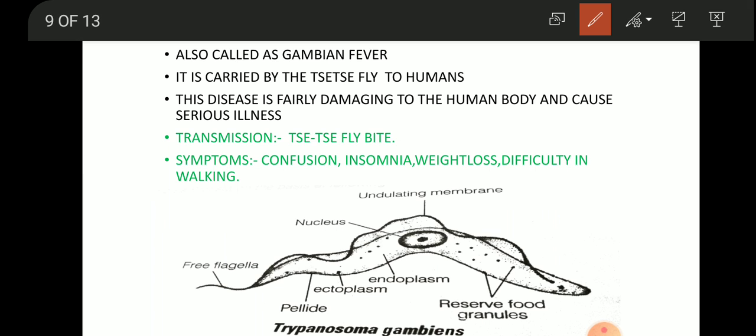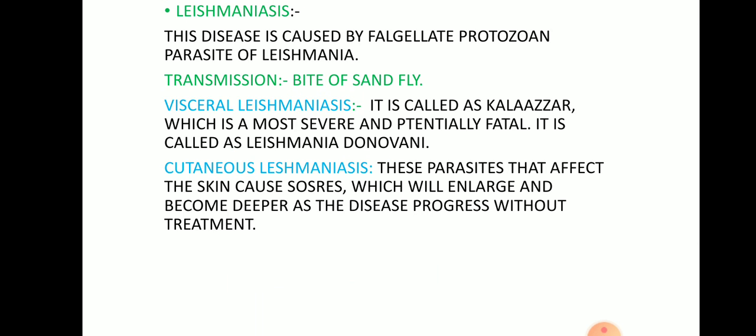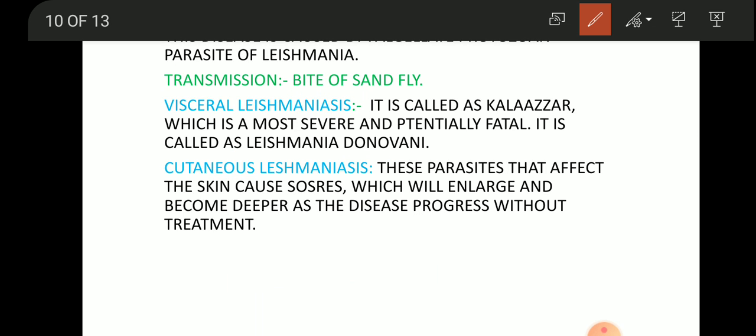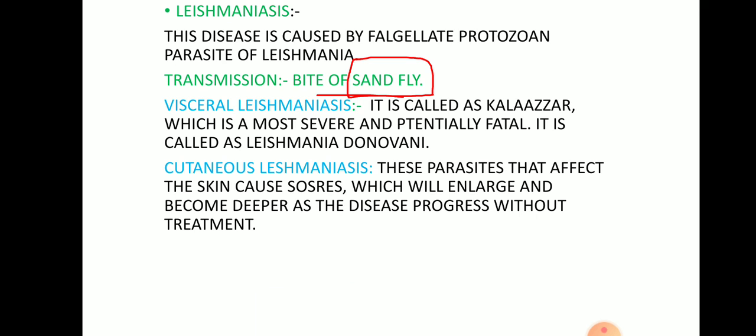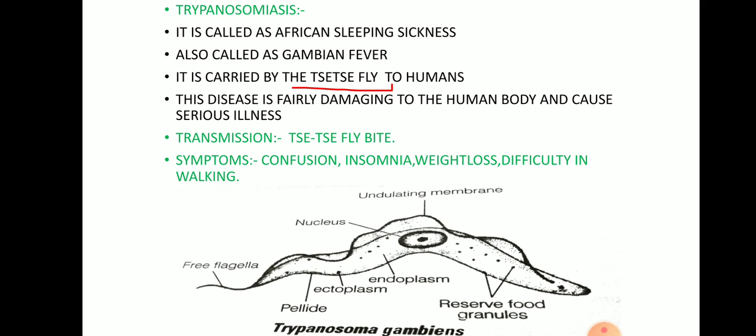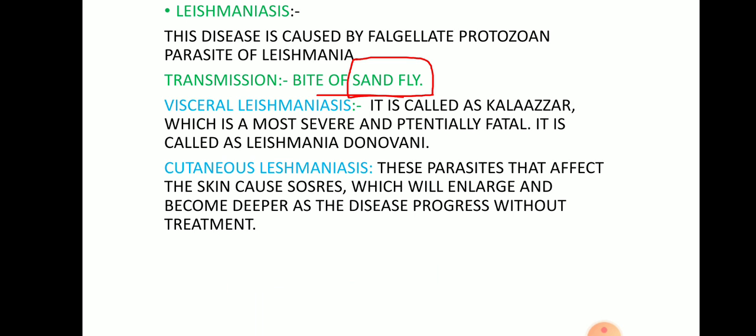By the bite of the tsetse fly. And this leishmaniasis is caused by the bite of the sand fly. Okay, note the difference.